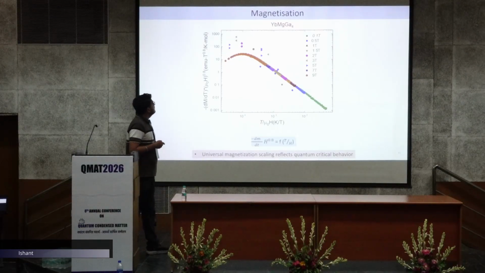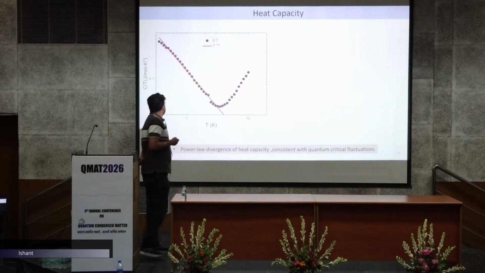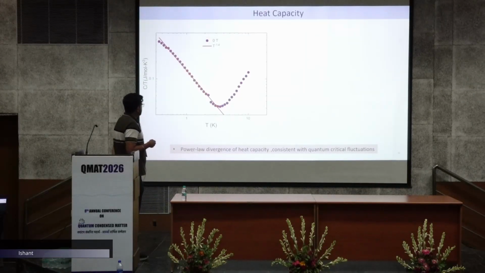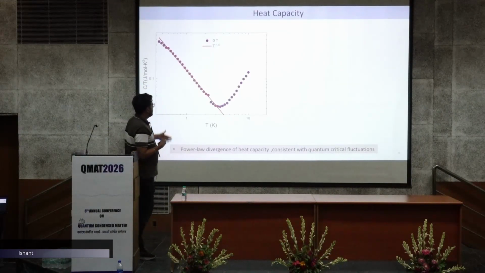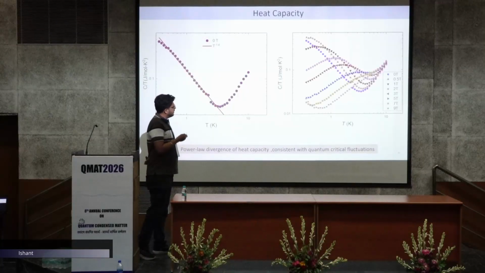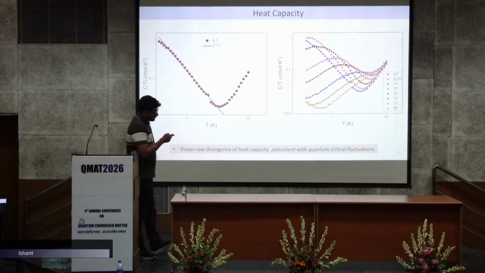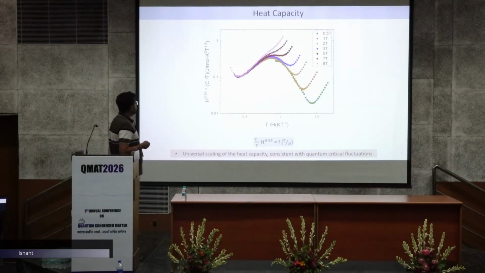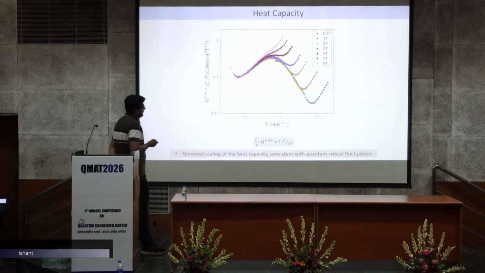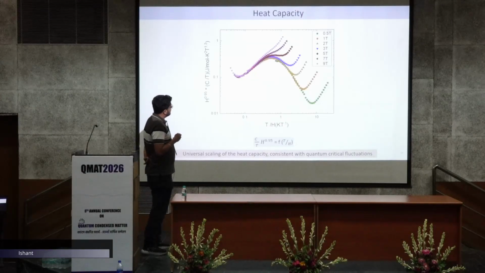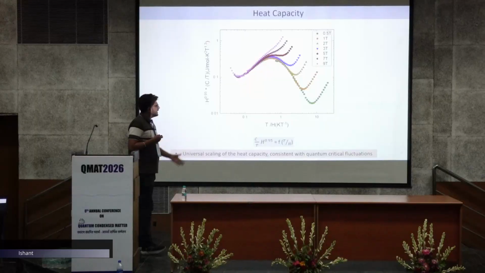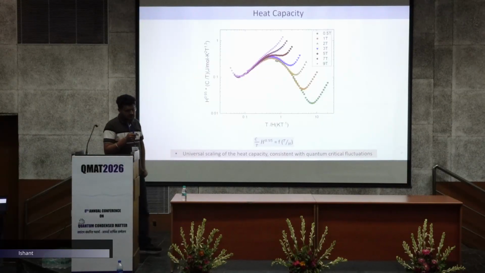To further check, we have performed heat capacity measurements. Here you can see C by T as a function of temperature. C by T shows power law behavior. This is also consistent with the previous measurement, showing quantum critical behavior. Also we have C by T as a function of field. We have also plotted C by T with the critical exponent of field as a function of temperature and field. This plot also shows nice scaling behavior. So it is consistent with the system being in quantum critical fluctuations.